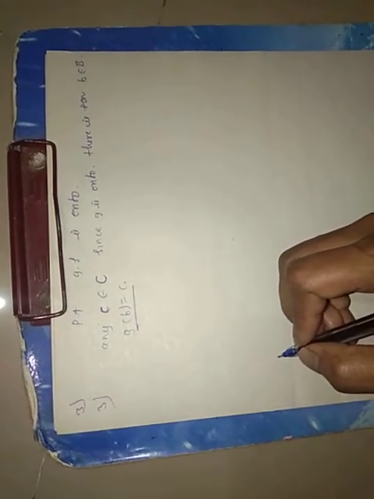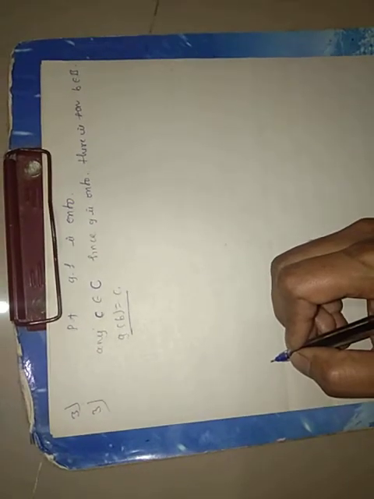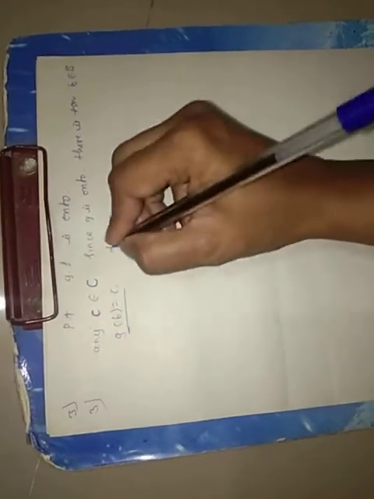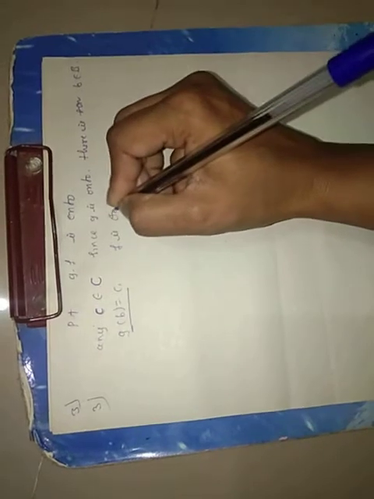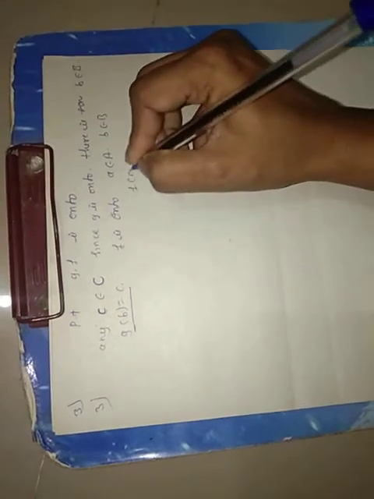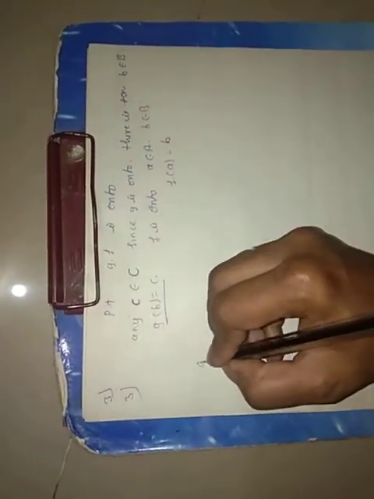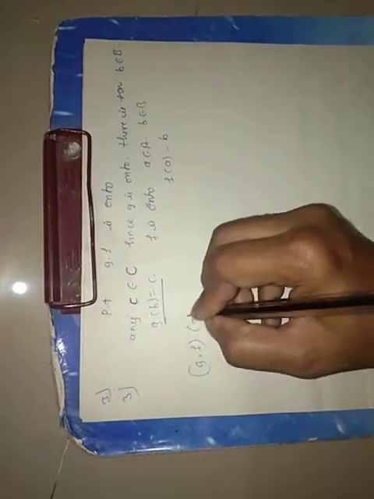Similarly, if b belongs to B and f is onto, then there is some a belonging to the set A such that f(a) = b. So that is our assumption, that f and g are onto here. Now we have to prove that g∘f is onto.